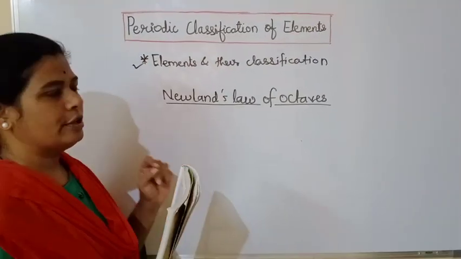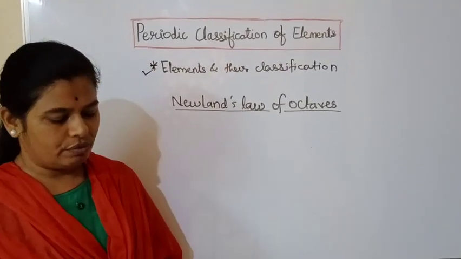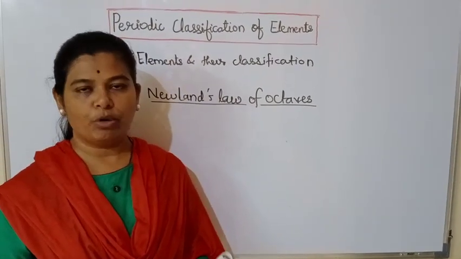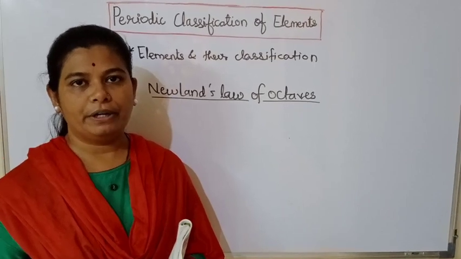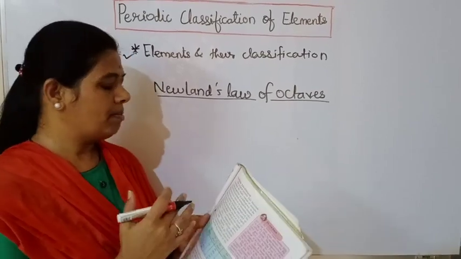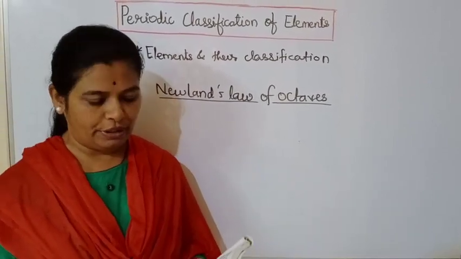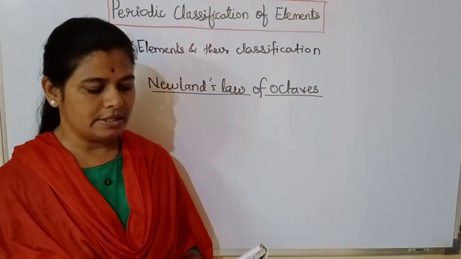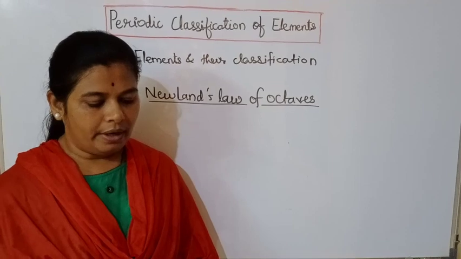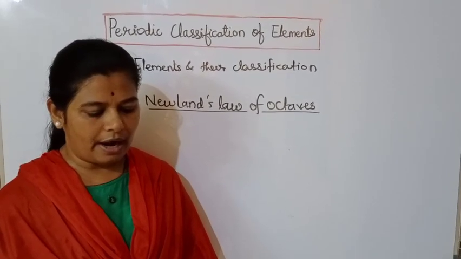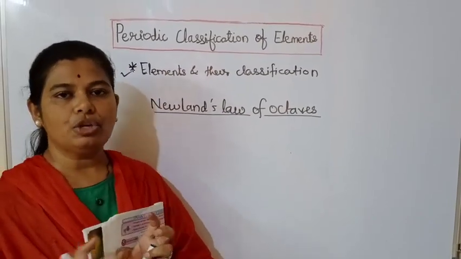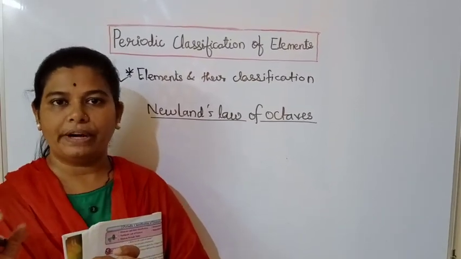Now we'll study the next point, that is Newlands' law of octaves. English scientist John Newlands correlated the atomic masses of the elements to their properties. So Newlands tried to find the correlation between the atomic masses of the elements and their properties. In 1866 he arranged the elements in increasing order of their atomic masses. It started with the lightest element, hydrogen, and ended with thorium.